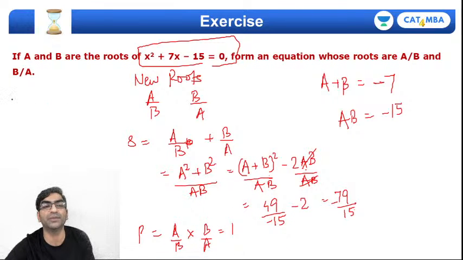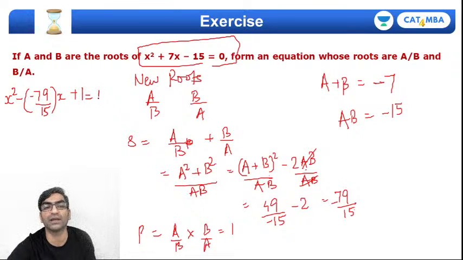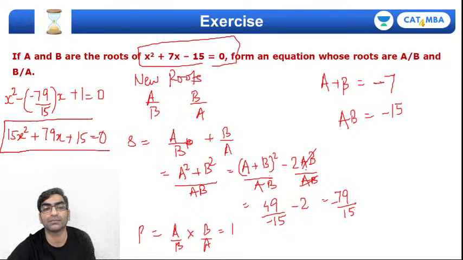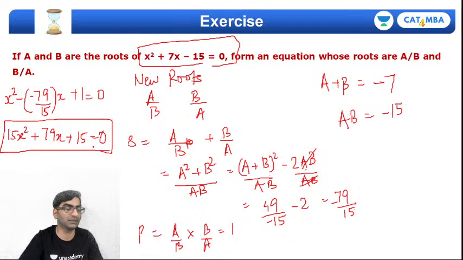So what will the equation be? x square minus 79 by 15 into x plus the product of roots 1 equals 0. So 15x square plus 79x plus 15 equals 0. That's the required quadratic. Yeah?